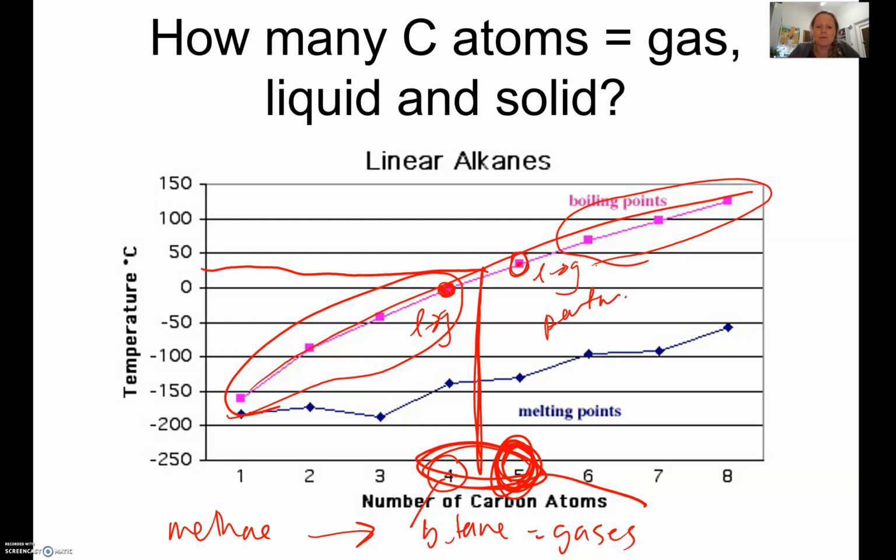Okay, now for something to be a solid, we need to look at their melting point. Because melting point is solid to liquid. And so if you look here, carbon 1 has a melting point of negative 200 degrees. So that means that methane will turn from a solid to a liquid at negative 200, which is crazy low. So none of these would actually be solids at room temperature at all. They're all going to be liquids or gases. So I hope that makes sense.